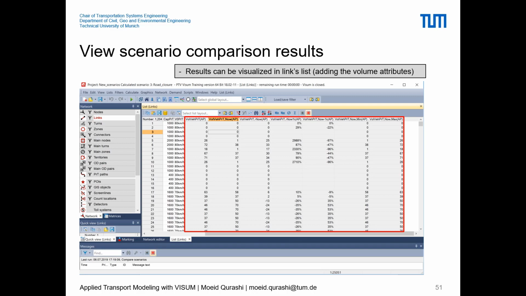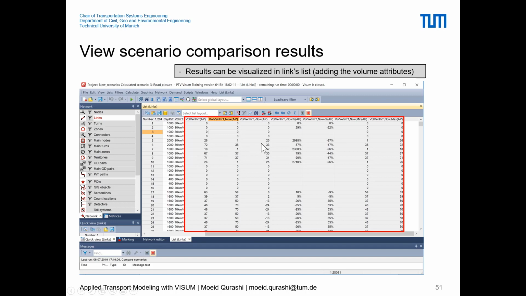So we go to the link table, and there we can add the vehicle volume for PRT. And you see that, again, similar to the zone table, you can actually see here the PRT volume for the leading scenario, which is the road closure scenario, and the now scenario. So previously this was the link volume, and it has changed to this link volume.